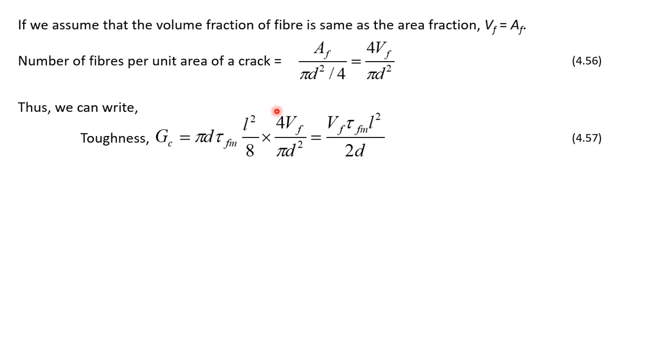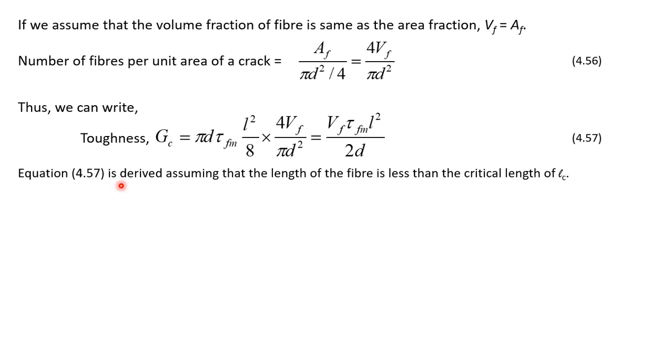One unit area of the crack has this many fibers, so we multiply the work done for a single fiber by the number of fibers. This gives us the total energy in creating a single unit area of a crack, and therefore this is the definition of toughness. So toughness is equal to Vf tau fm L square over 2D. This is the equation for toughness of a composite.